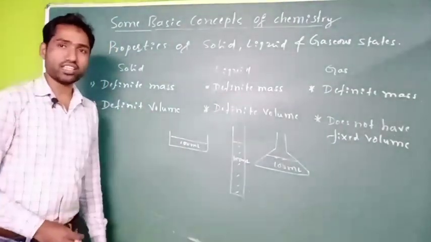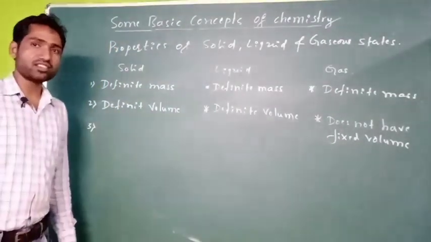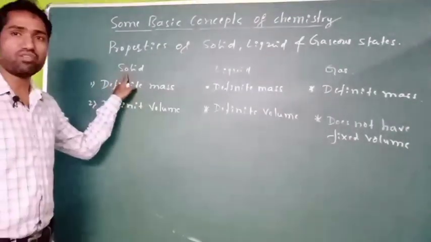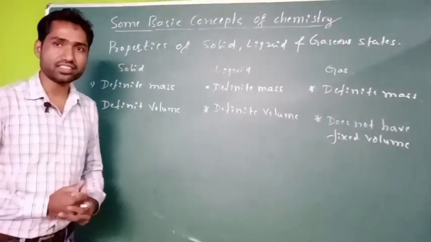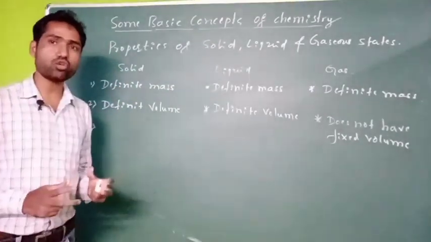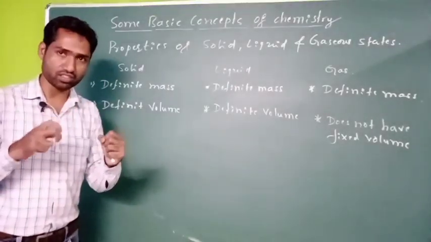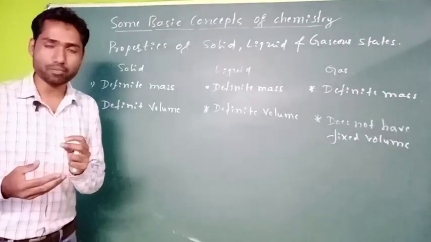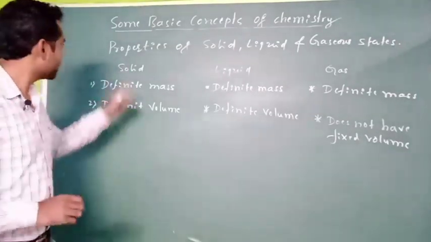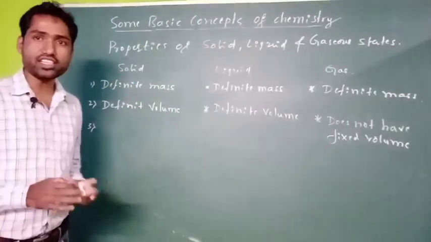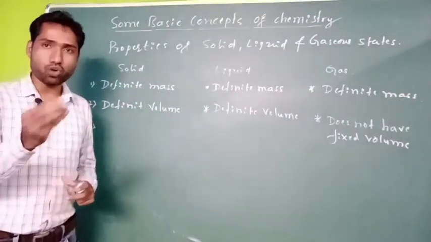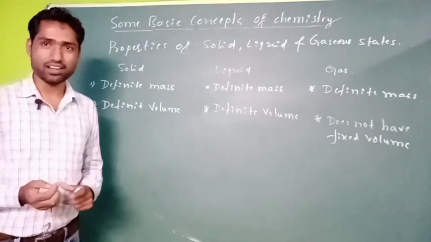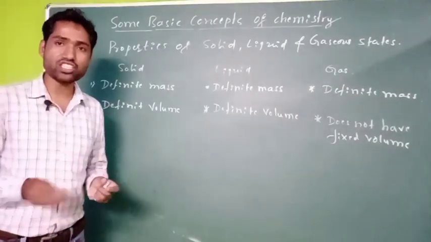So let us move on to the third property. Third property is shape. What is the shape for solid state? Let us again take the same example, ice cube. In ice cube, water molecules are held at a fixed position, and therefore they are not moving from one place to another place. Because of that, the solid state of the matter possesses a fixed shape, a definite shape. The shape of that solid state will not change with time.